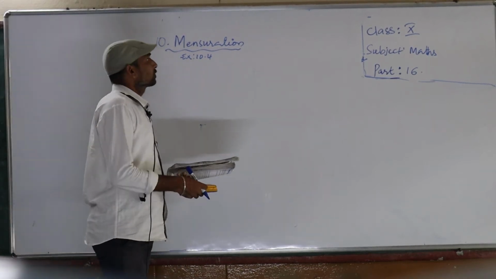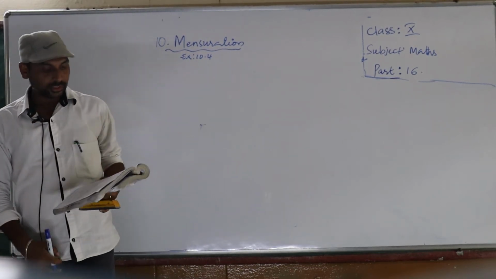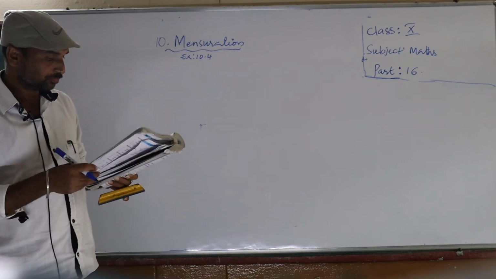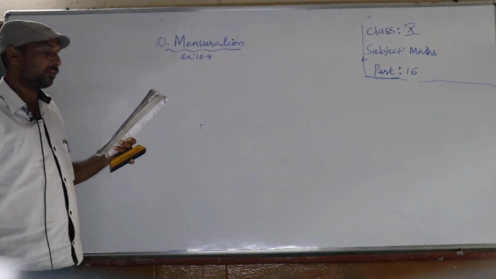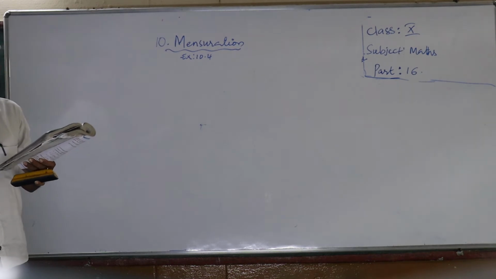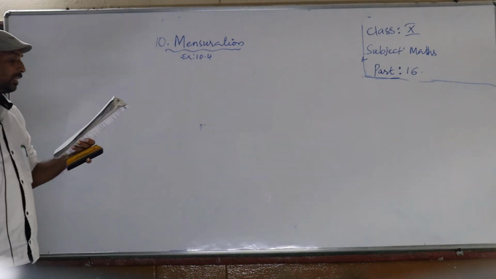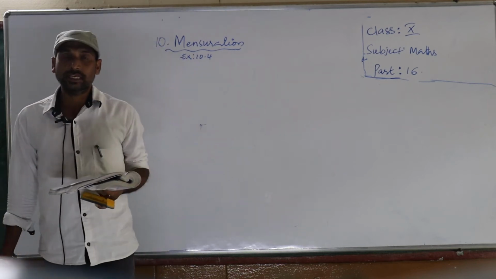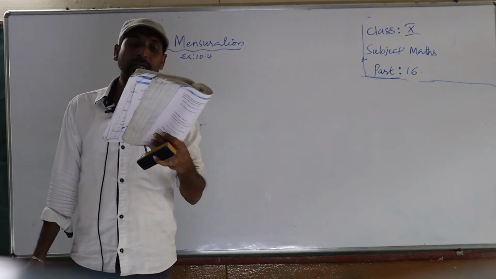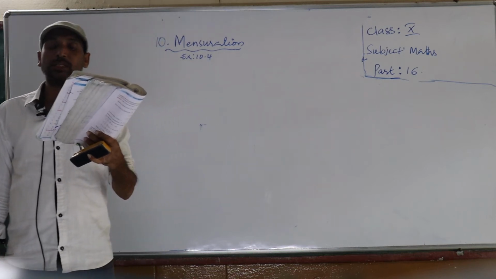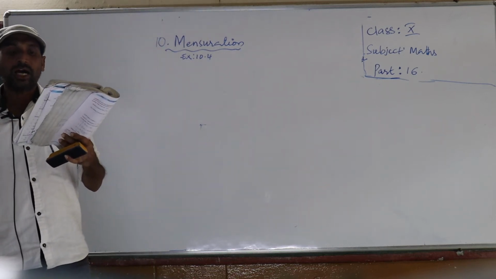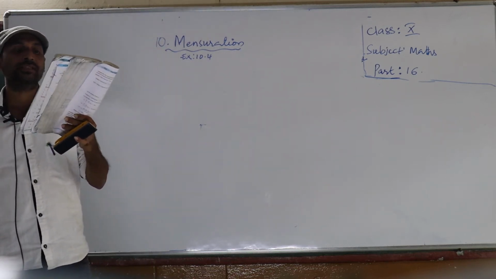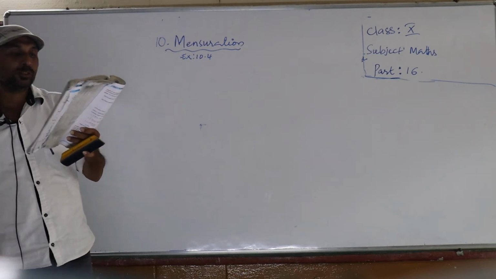Okay, children. So next, exercise problem number 3. The second one, you do as homework. I will just explain. Three metallic spheres of radii 6 centimeters, 8 centimeters, and 10 centimeters respectively are melted together to form a single solid sphere.